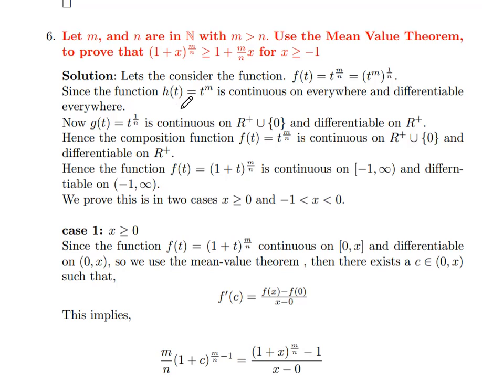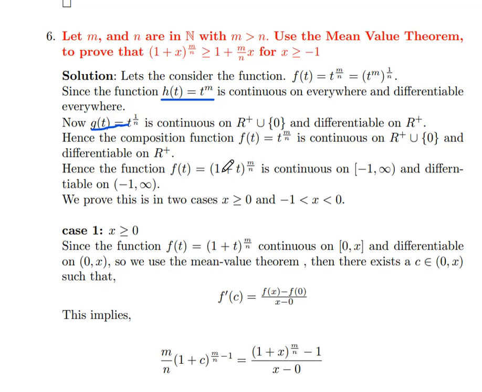Since the function h of t equal to t power of m is continuous everywhere and differentiable everywhere, and now we consider g of t equal to t power of 1 by n, which is continuous on R plus union 0 and differentiable on R plus, the composition of h of t and g of t is t power of m by n, which is continuous on R plus union singleton 0 and differentiable on R plus.